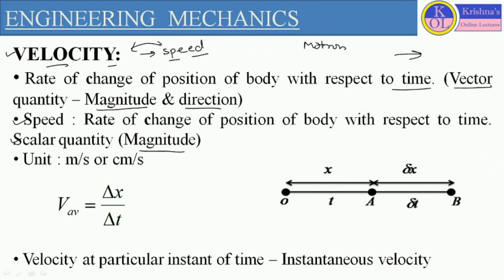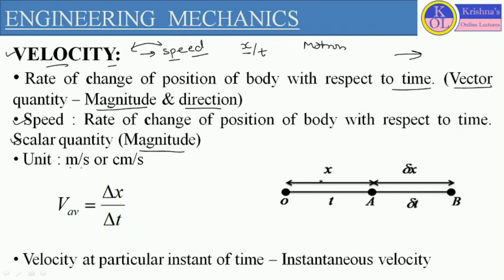So if we talk about the unit of velocity, it is represented as change in position of the body with respect to time. Here, if we consider the change in position of the body from one point to another point is x, and it is taking time t to travel this x distance, it will be defined as x by t. So it is defined in meter per second. The unit can be meter per second or centimeter per second.